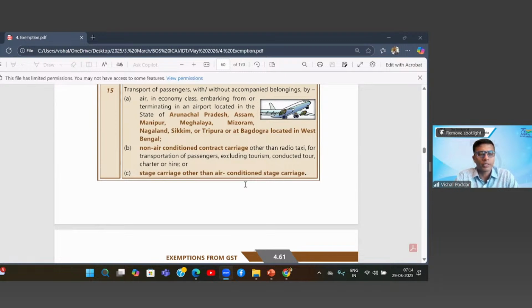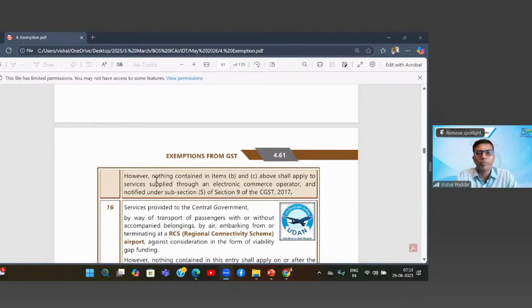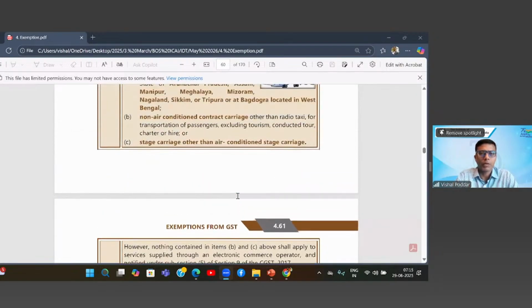So as you can see, the specific requirement put over here is that it should be non-air conditioned. Plus they have also given "other than radio taxi". We all understand what a radio taxi is: the taxis that you book through these online portals. It has also been clarified below that items B and C that we just discussed shall not apply where these services, that is these Ola Uber services, are now taxable under 9(5), that is, they are taxable to the e-commerce operator. I hope this is clear.